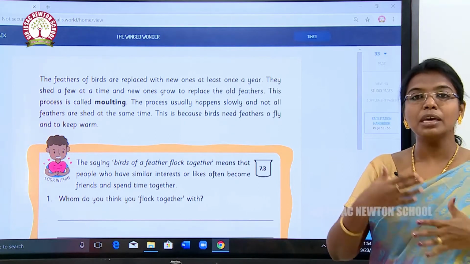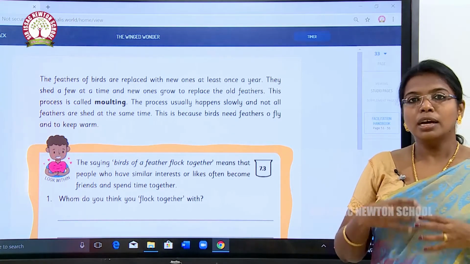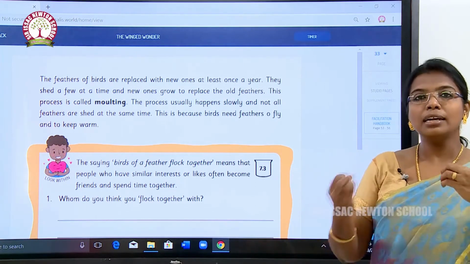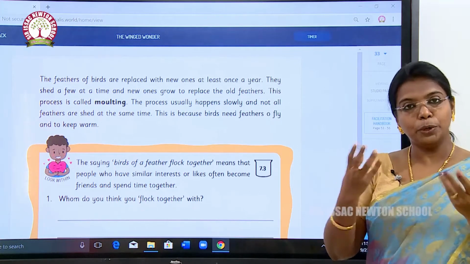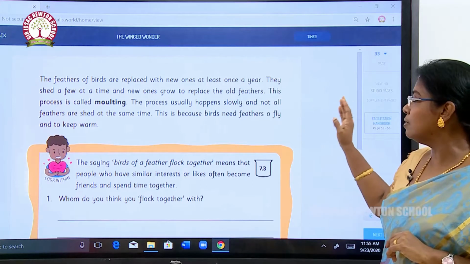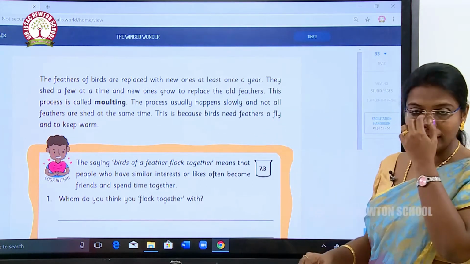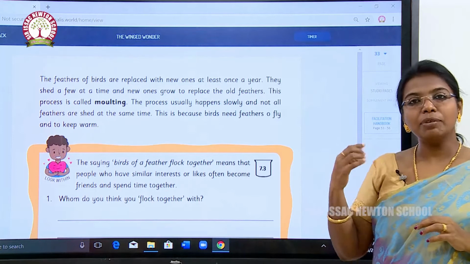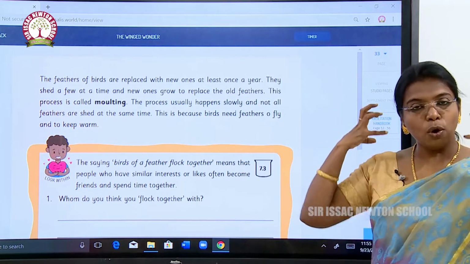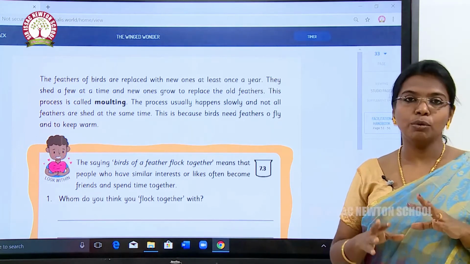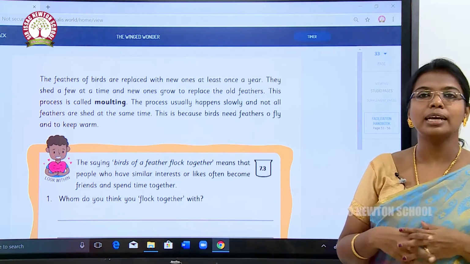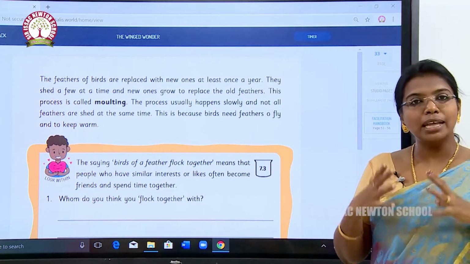New feathers will grow within a year. So all the old feathers will drop out and new feathers will grow. This process is called molting. The process usually happens slowly and not all the feathers are shed at the same time. Okay, if we have hair, we have hair fall, but all the hair does not shed at a time, no. One or two hairs will fall, or five or six hairs will fall at a time, and new hair will grow in that place.